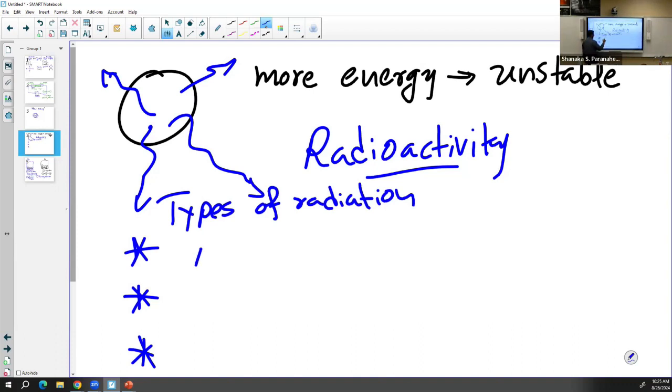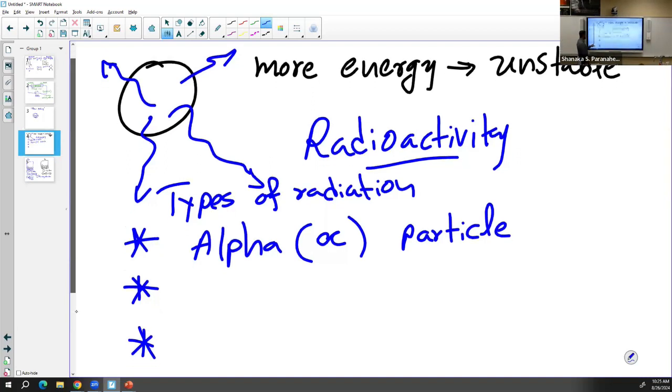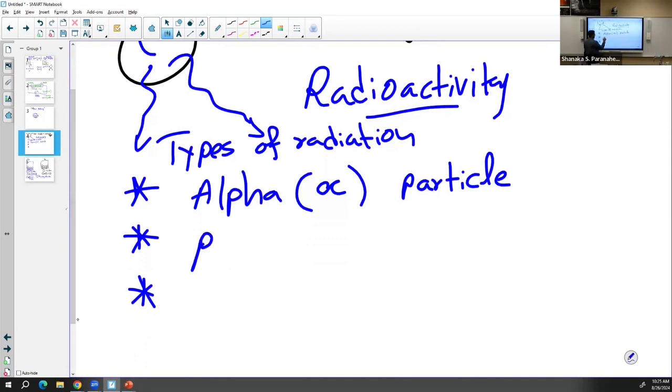The first one is alpha. Alpha is a Greek letter, and it's written like this. Alpha is not 100% energy, it's an extremely small particle. The alpha particle was one of the known radiations during this time. The next one is beta.